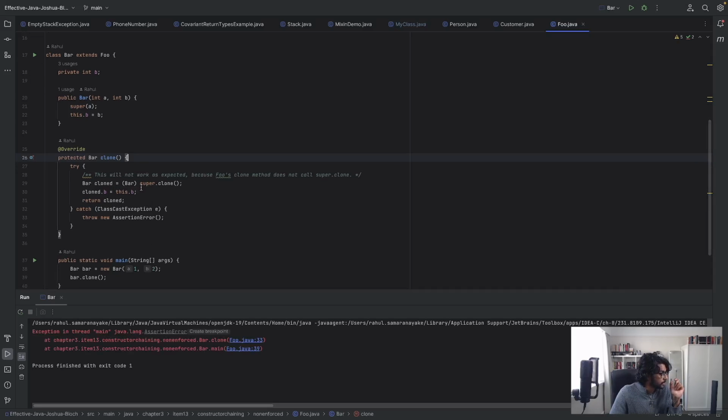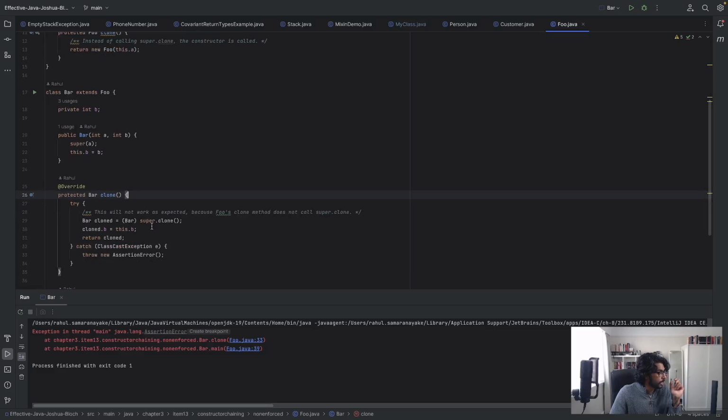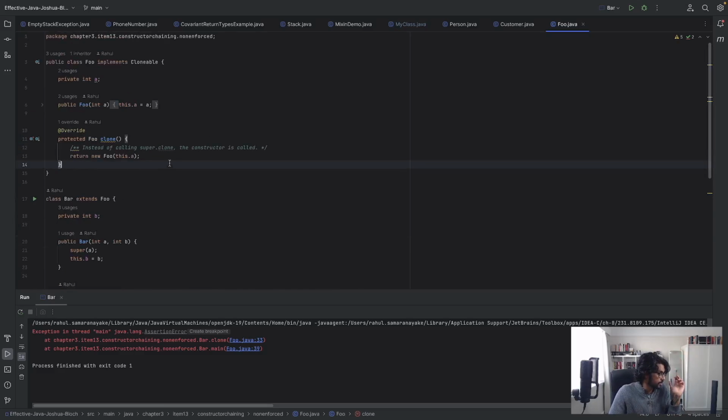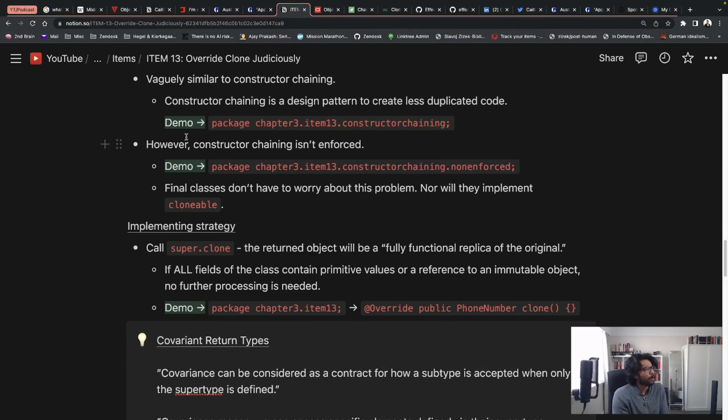The reason is because the superclass, which is Foo, doesn't call super.clone, so the Object's clone method. Rather, it's just creating a new instance of Foo and passing that. And that creates errors here because it's not a proper clone taking place. And because now this error is thrown at runtime. So if it was enforced, we would catch this error at compile time. And that's a problem. However, of course, final classes don't have to worry about this problem of it not being enforced because they will not implement Cloneable as they won't be cloned.